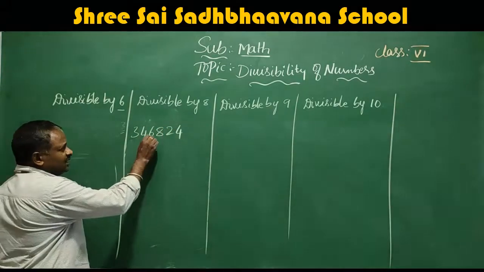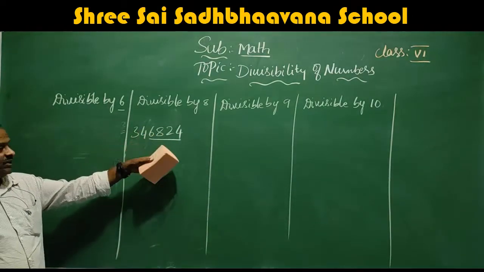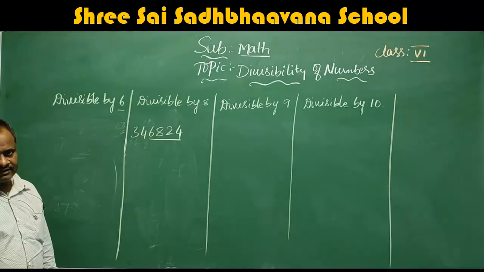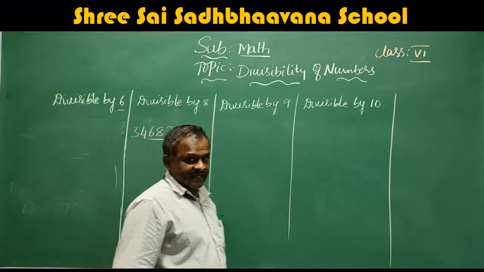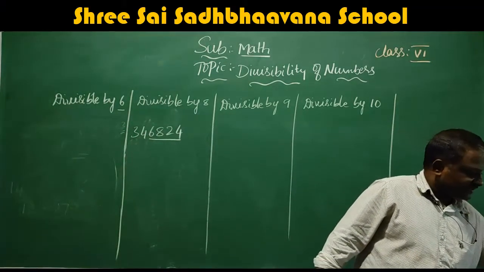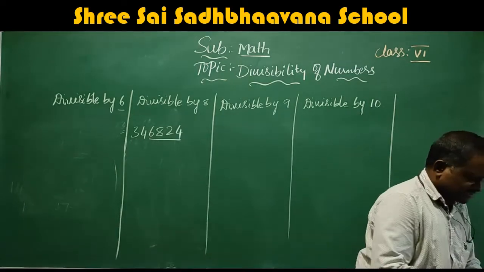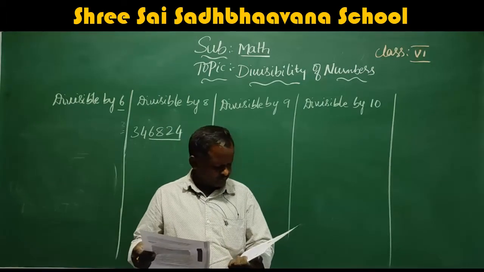If the last digits are divisible by 8, then the total number is divisible by 8. See here, it is given in the textbook: divisible by 8.